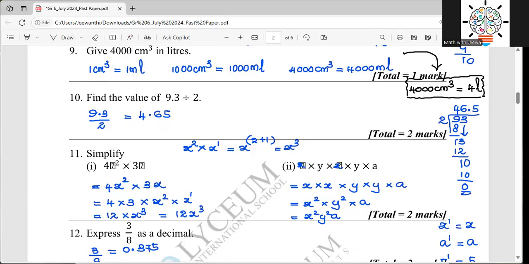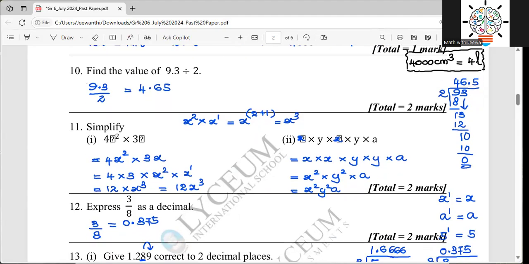But here they have not given 93, they have given 9.3. Therefore, I want to consider another decimal place. So my final answer will be 4.65, correct.